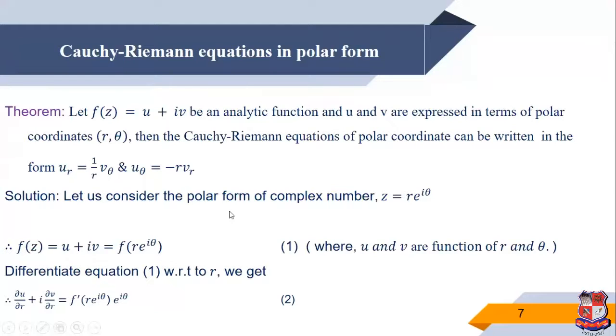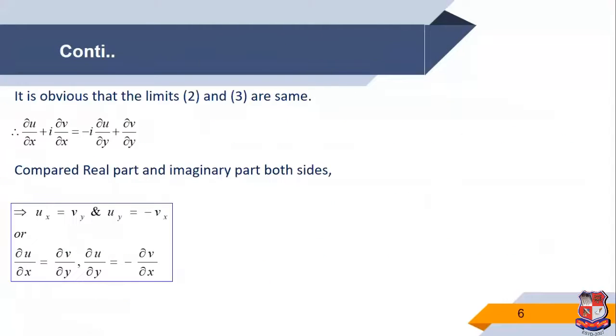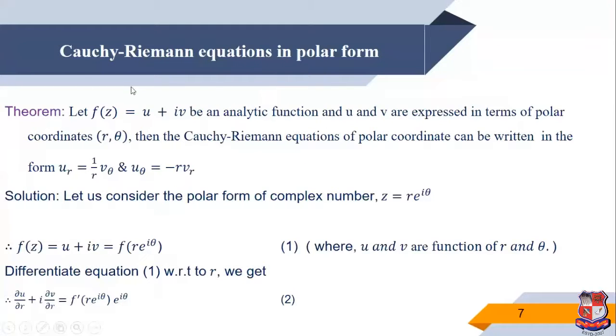Now next we discuss the Cauchy-Riemann equation in polar form. We know the Cauchy-Riemann equation in Cartesian coordinates: ux is vy and uy is minus vx. Now the Cauchy-Riemann equation in polar form. So we consider one theorem. Let f of z is equal to u plus iv be an analytic function, and u and v are expressed in terms of the polar coordinates r and theta.